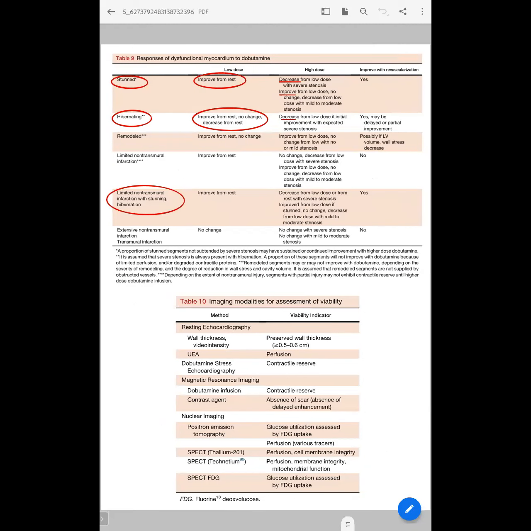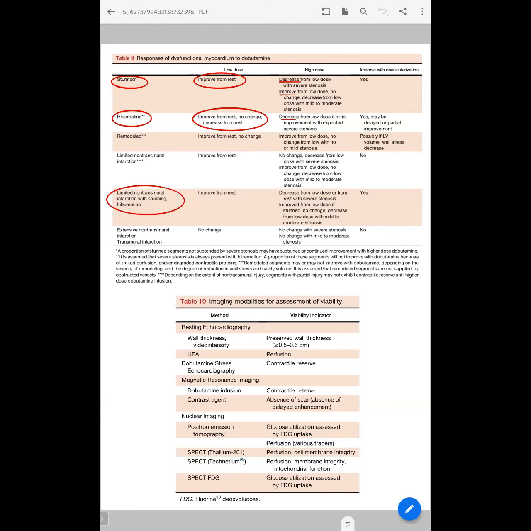And coming to the response of dysfunctional myocardium to dobutamine, like stunned myocardium, hibernating myocardium, and a mixture of stunned and hibernating myocardium. Stunned and hibernating myocardium, especially at low dose, indicates the possibility of viability, like the possibility of improvement after revascularization.